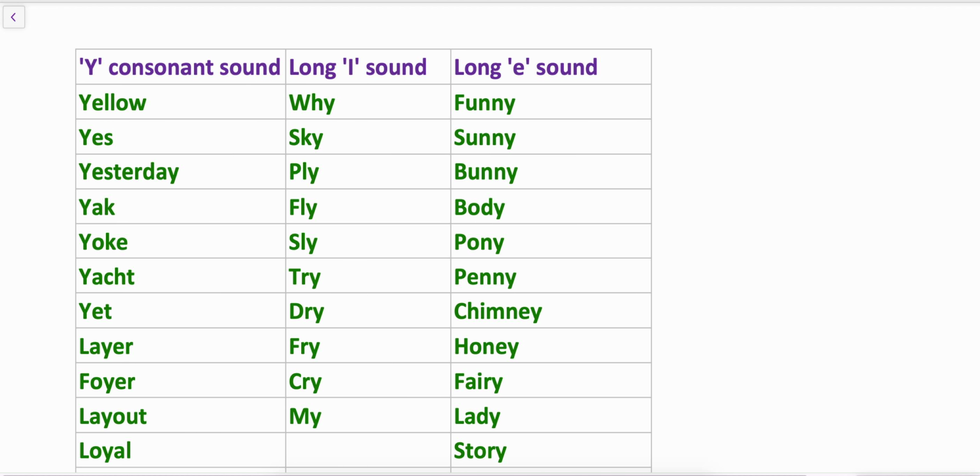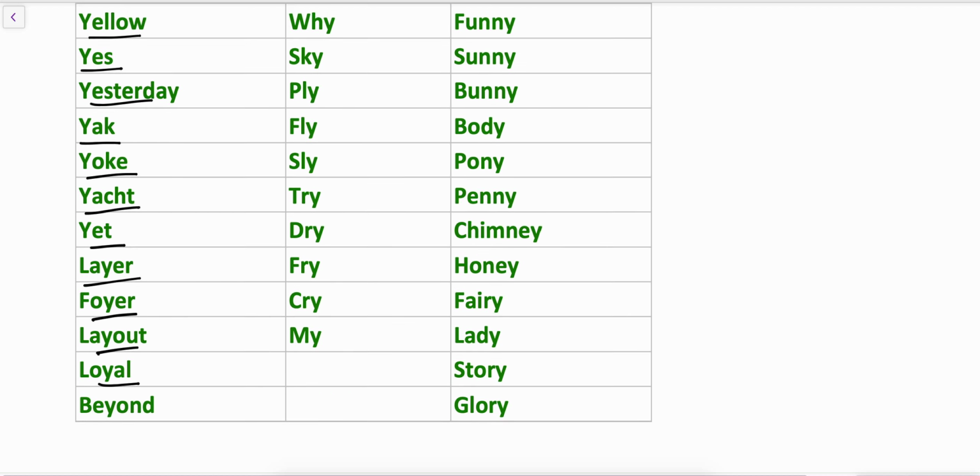Okay, let's take some examples. Here, Y consonant sound words: yellow, yes, yesterday, yak. So in all these words, the Y is present in the beginning or in the middle, so it has dominant Y consonant sound. Yellow, yes, yesterday, yak, yoke, yacht, yet, layer, foyer, layout, loyal, and beyond.